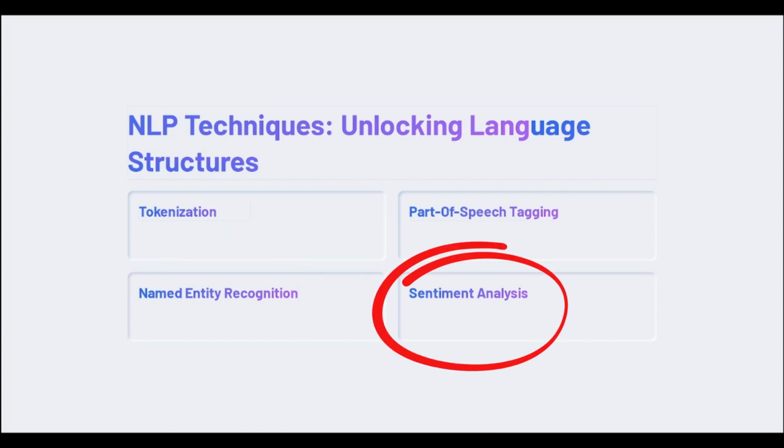Sentiment analysis is a technique in natural language processing that analyzes the emotional tone of a text such as a review, tweet, or article. Sentiment analysis algorithms classify the text as positive, negative, or neutral based on the underlying sentiment. Sentiment analysis has many applications, including market research, brand monitoring, and customer service. It can help businesses and organizations understand their customers' opinions and emotions and make informed decisions based on that data.